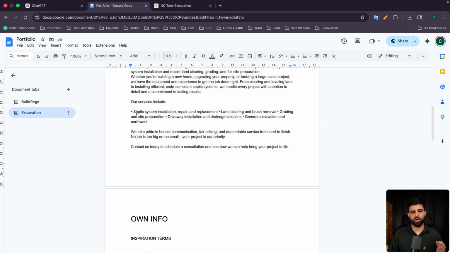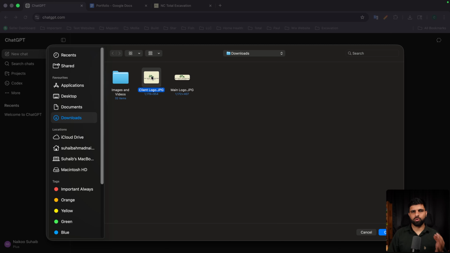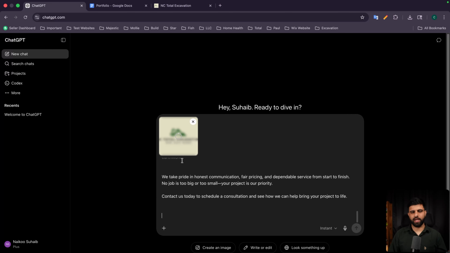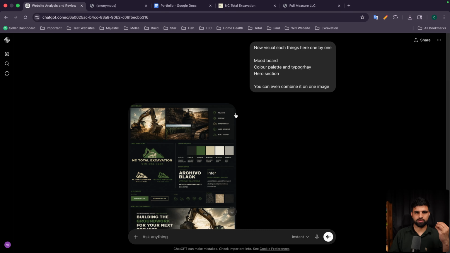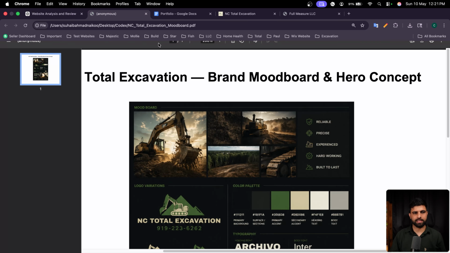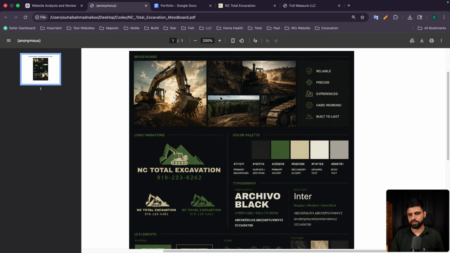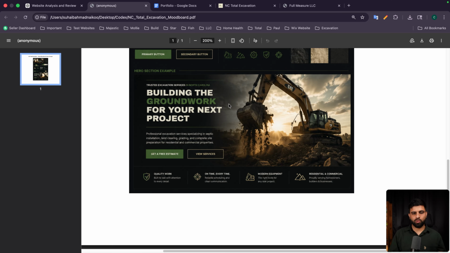This is the only information the client gave me. Moreover, the logo was provided, which I attached to ChatGPT. This is the simple prompt I wrote myself, no use of AI, and let us see what ChatGPT gives us. After the answers, I asked it to make the visual direction so I can see it live, and this is what it created. We will be going with the dark version. The hero section it has created is the same as our last website, but we will have to do something different.